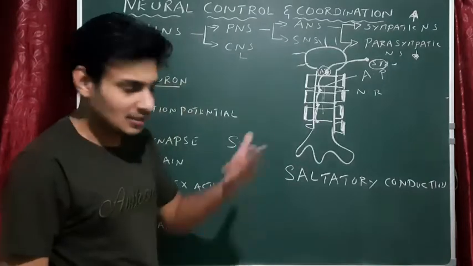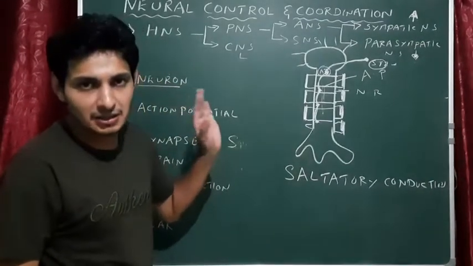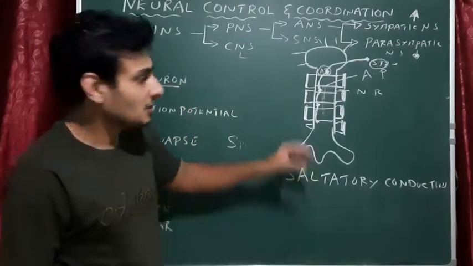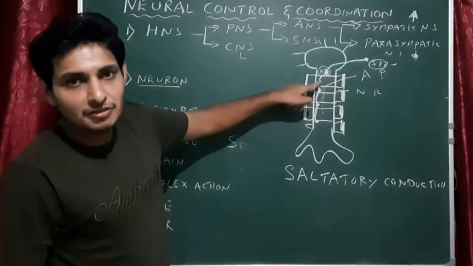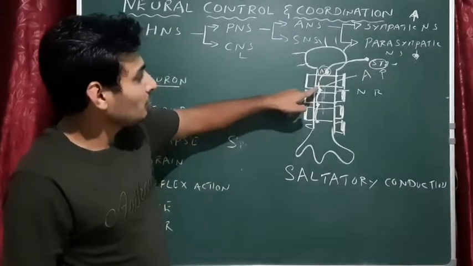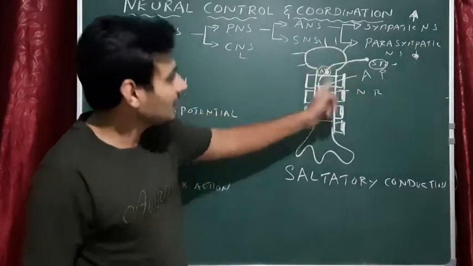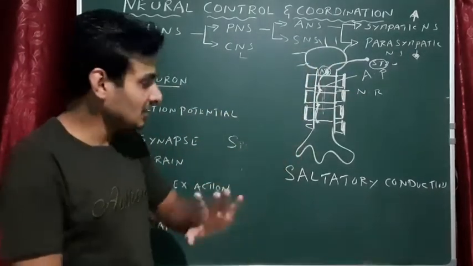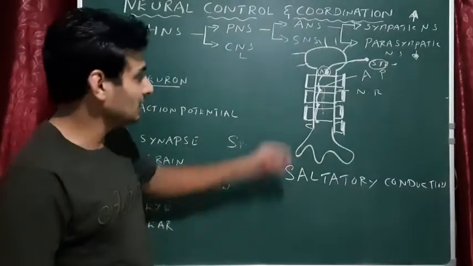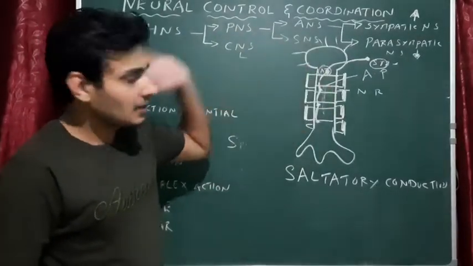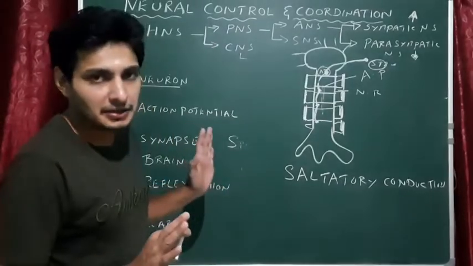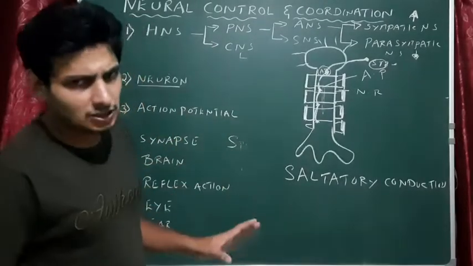That is called saltatory conduction. The action potential skips the insulated region of the axon and is produced in the nodes of Ranvier. It's like a jumping manner. That is skipping of the action potential in the myelinated axon, called saltatory conduction, jumping. I'll tell you what exactly action potential is and all this stuff.